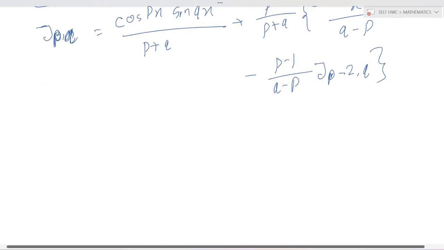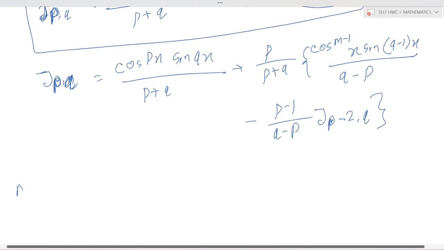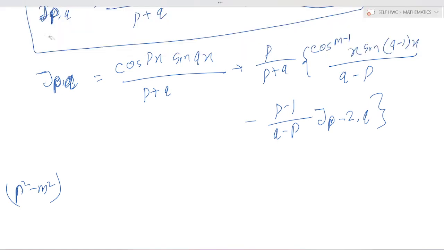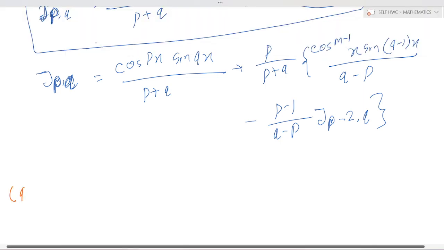is equal to, sorry, it is q square minus p square.